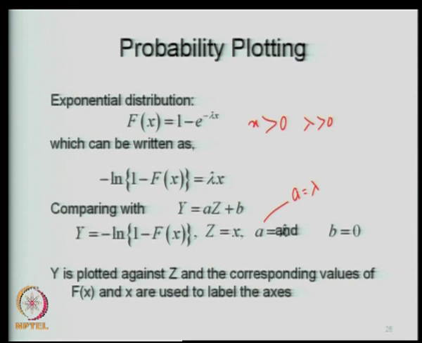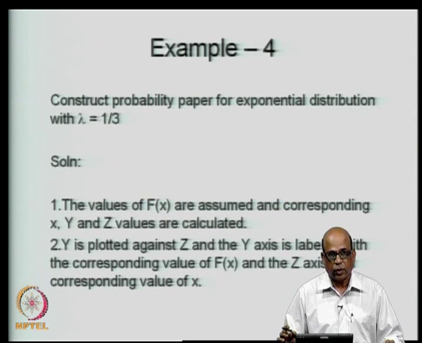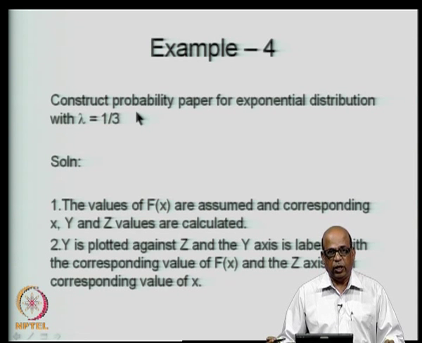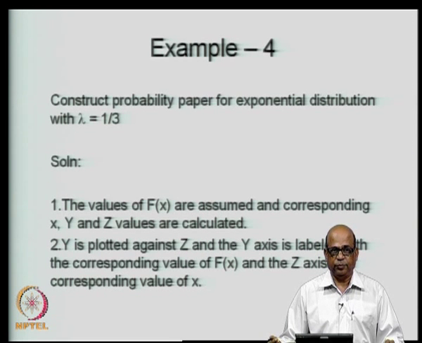So, I plot y against z and then simply change the labels, that is all. Let us see how we obtain this. So, we will take an example for the exponential distribution with the value of lambda as 1 by 3.